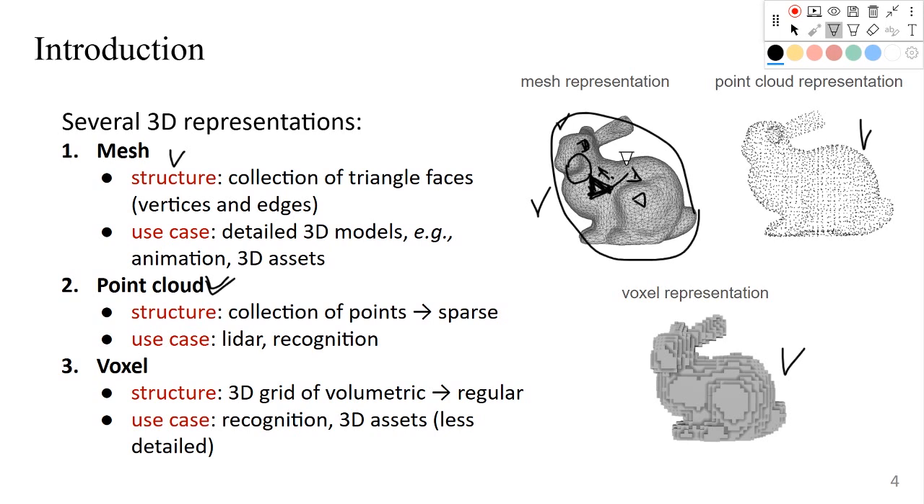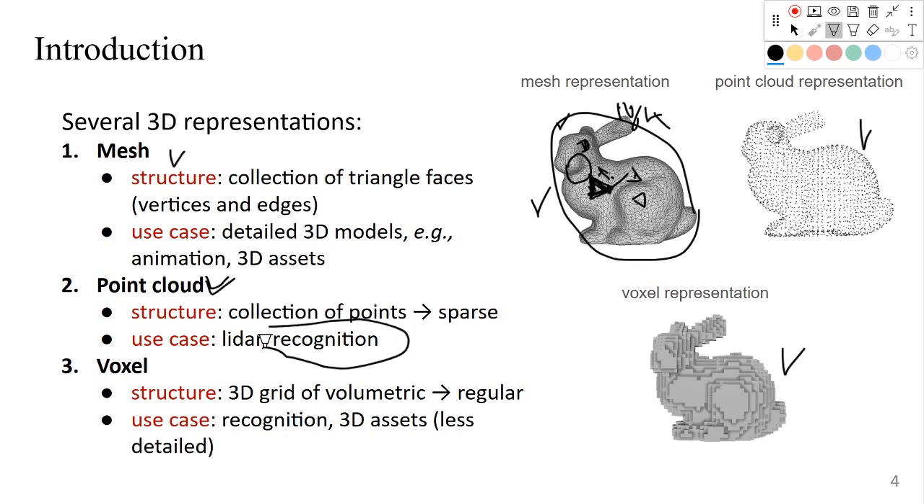So this is sparse. For example, if we have 100k faces here, we can sample much fewer points. It can be like 1,000, 2,000, or even much fewer than that. It just depends on the application. And the use case is usually recognition.